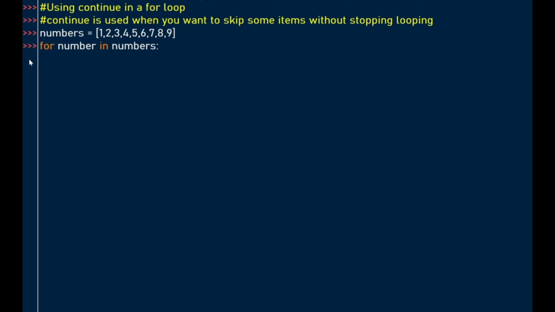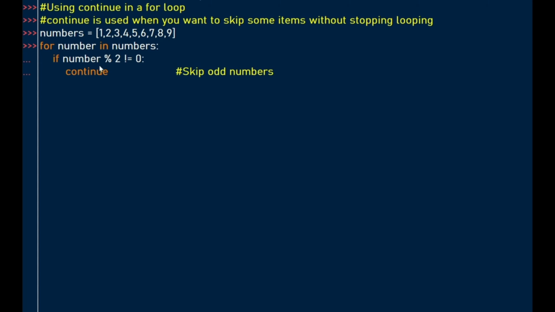So as usual, we start our for loop for number in numbers. It's a good naming convention when you're dealing with the for loop to use the plural and the singular here. Here we have an if statement within the for loop.